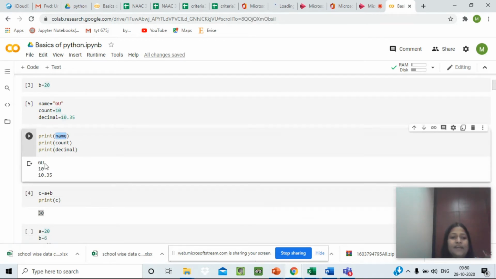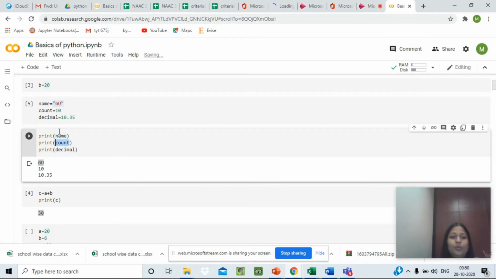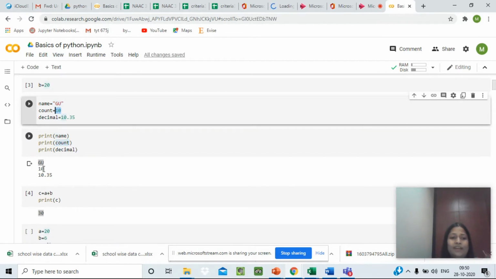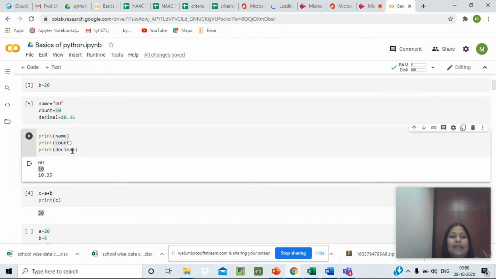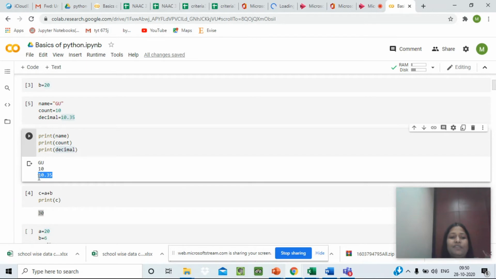Name gives us the value GU because GU was a string value assigned to the variable name. Count will give you the value 10, which is an integer value, and decimal will give us the assigned value 10.35, which is a decimal or floating point value. So this is the basics of variables and data types in Python.